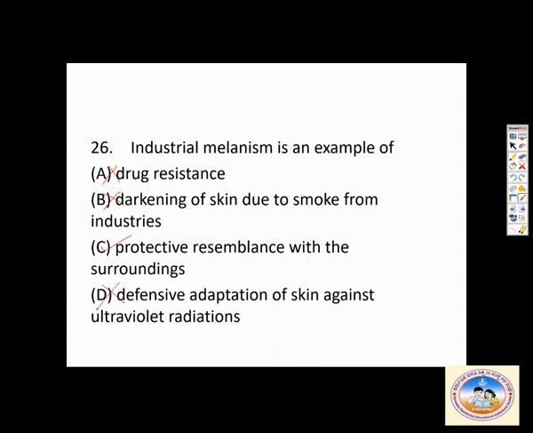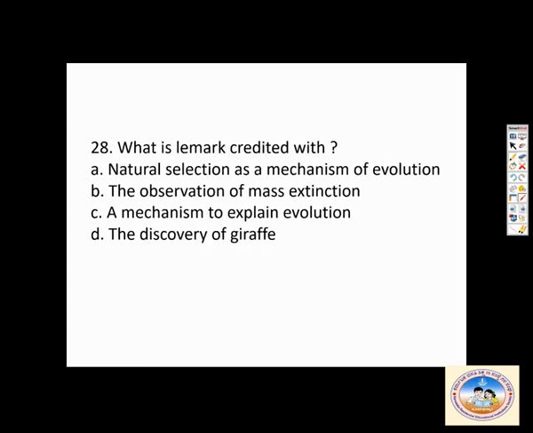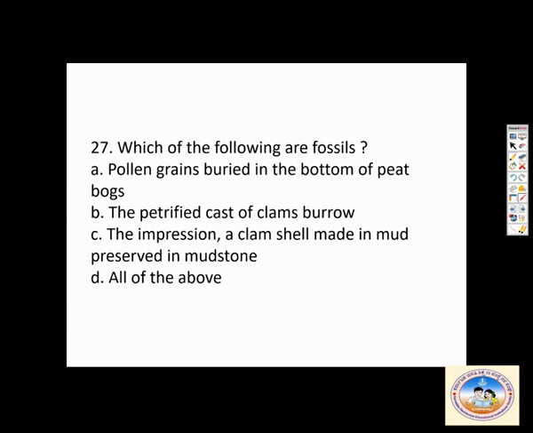Which of the following are fossils? Pollen grains buried in the bottom of peat bogs. Yes, it is correct. Petrified cast of clam's burrow, that is also correct. Impression of a clamshell made in mud and preserved in mud, that is also correct. So the correct answer is all of the above. Fossils can be whole individuals, parts of individuals, impressions, their fecal matter, all that will come into picture. So any of those will make fossils.